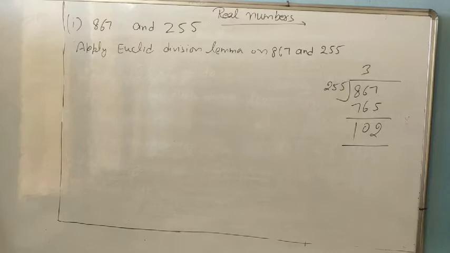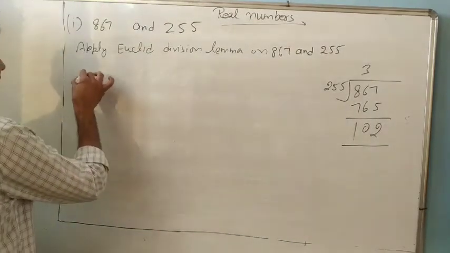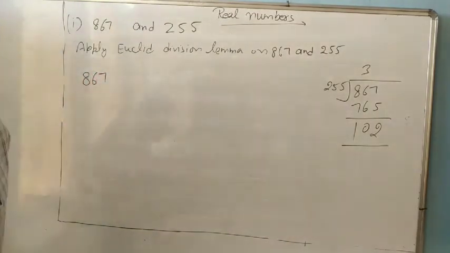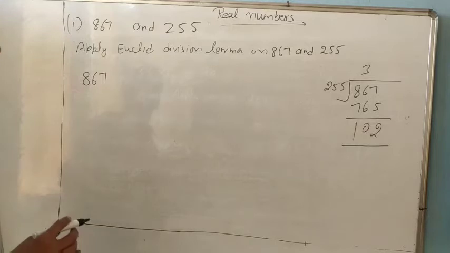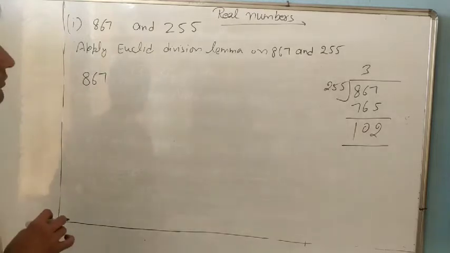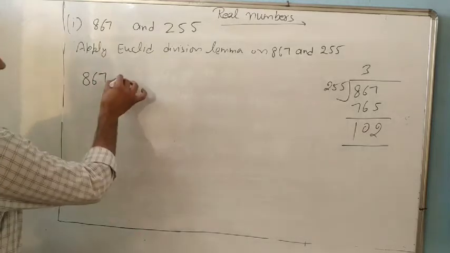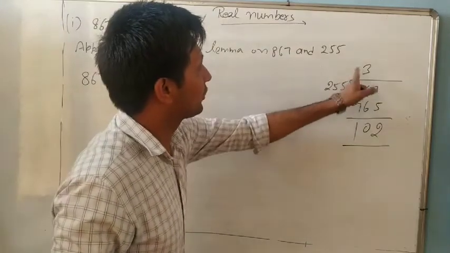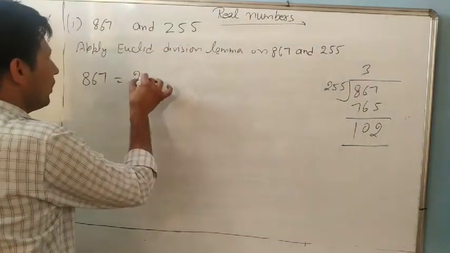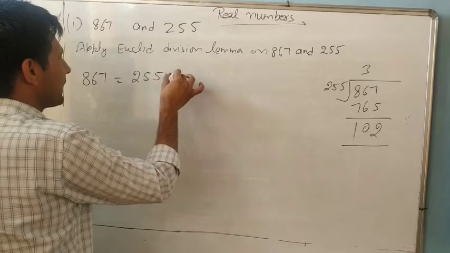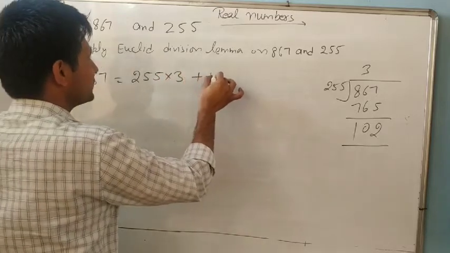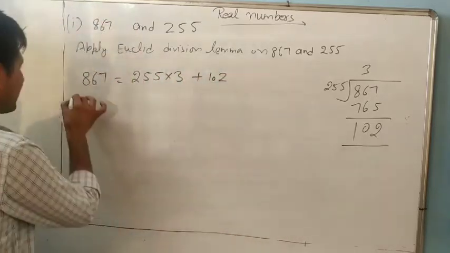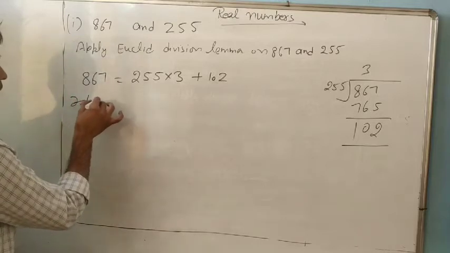So you can write 867 and 255. 867 equals 255 multiplied by 3 plus 102. So it means R is not equal to 0.